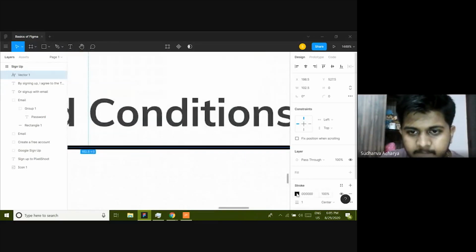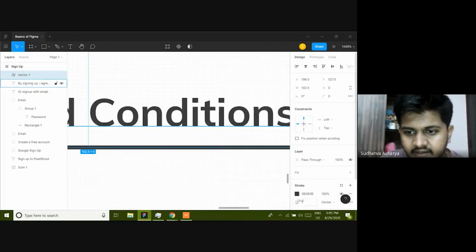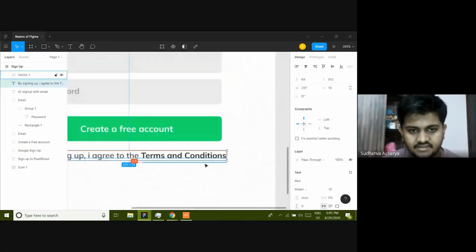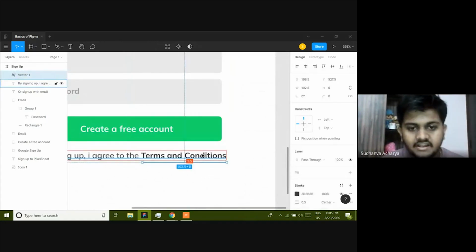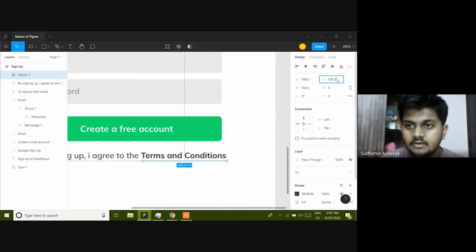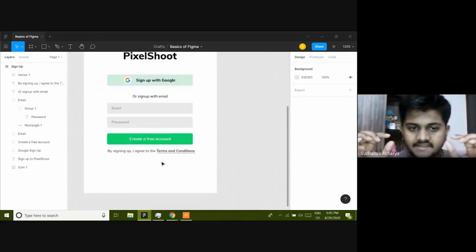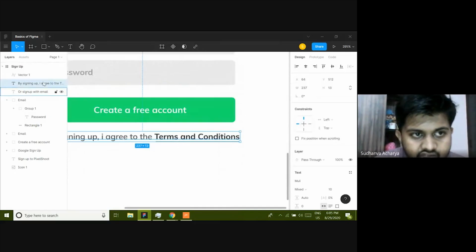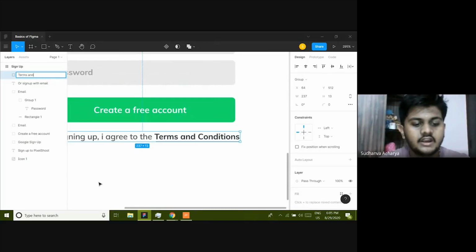Now this is obviously not, I don't want it to be black. I'll just pick this color and then dial the stroke width to 0.5. Cool. And then check out this spacing. Spacing is really very important, guys. You need to maintain consistent spacing everywhere. I'll make it 5. Okay, now I'll just group this, I agree to the terms and conditions and that line. I could do that by selecting that and shift selecting the line and then pressing Ctrl G, and then I'll just rename it to terms and conditions.